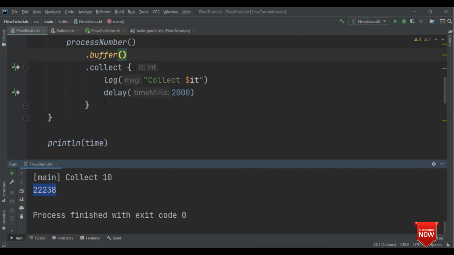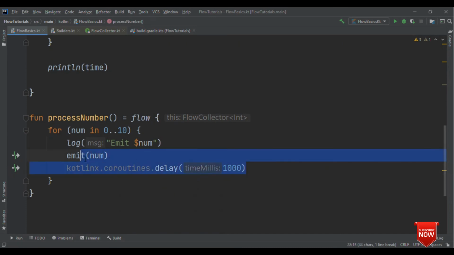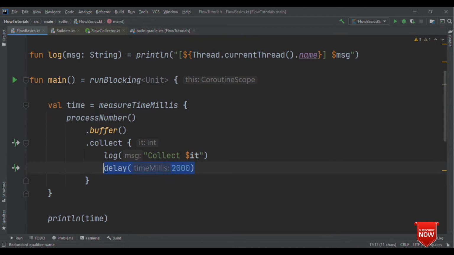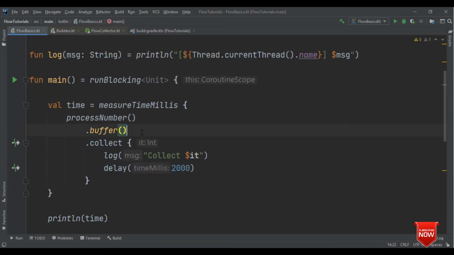And the final thing I'm going to talk about is how you can skip certain values. Think of the case where you are just interested in the most recent value, not the intermediate values. What are those intermediate values? Say in our case, collect has a delay of 2 seconds and emit has a delay of 1 second, which means that for every 2 emit values, collect will suspend itself. But what if I'm not interested in the previous value, I just want to know about the new value? Then in those cases I could call conflate.